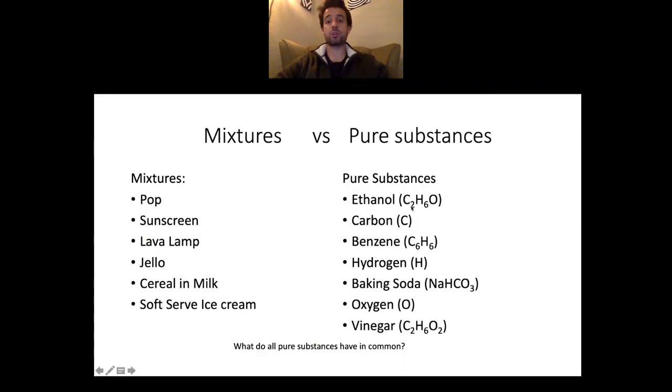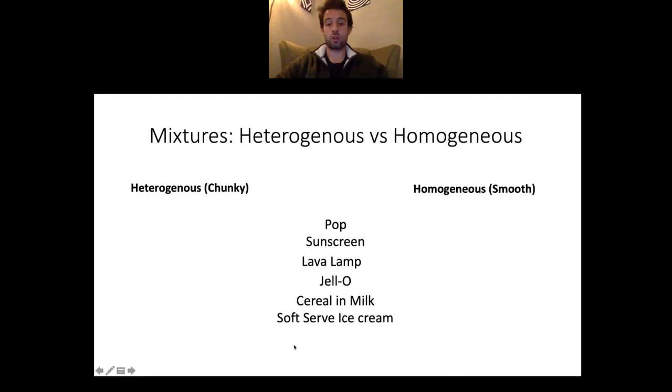Any pure substance will have a chemical formula next to it. Mixtures do not have chemical formulas because they're made up of more than one chemical. Hopefully that difference makes sense in your mind. So all pure substances, what do they have in common? A formula.